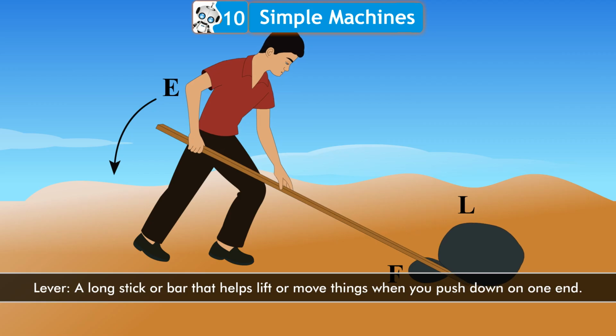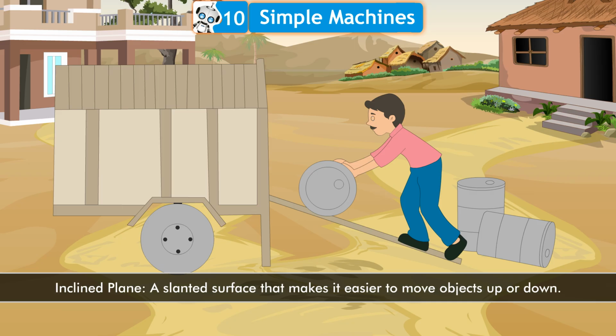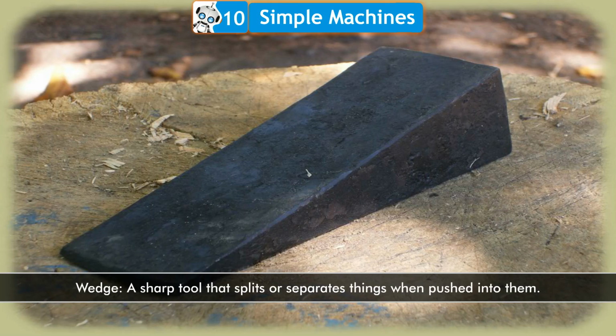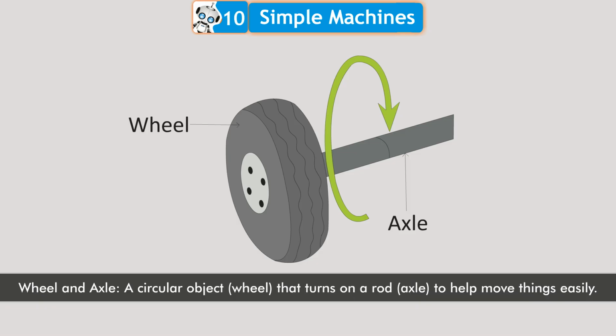Lever, a long stick or bar that helps lift or move things when you push down on one end. Inclined plane, a slanted surface that makes it easier to move objects up or down. Screw, a twisty object that holds things together or lifts them up. Wedge, a sharp tool that splits or separates things when pushed into them.